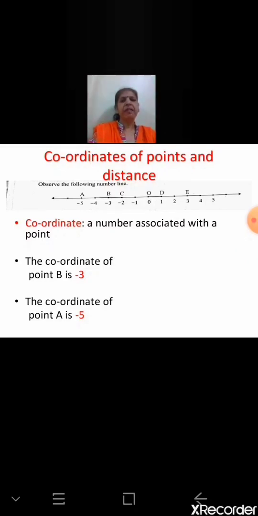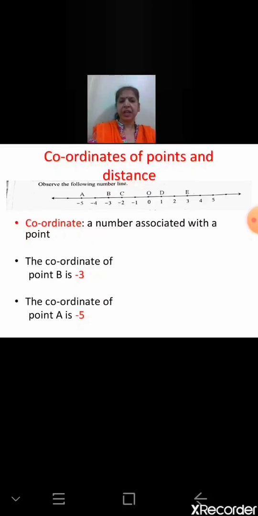Now when we have written the numbers below the points, the number associated with a point is called its coordinate. Here you can see I have written B. Which number is associated with it? -3.